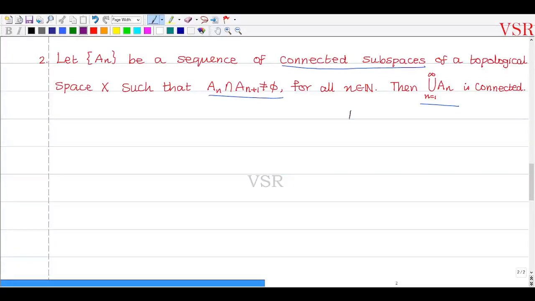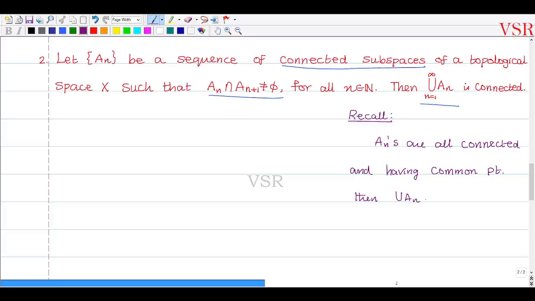Recall the theorem: if the A_n are all connected and have a common point, then the union of A_n is connected. This is the theorem we have studied. Earlier we have proved this theorem.